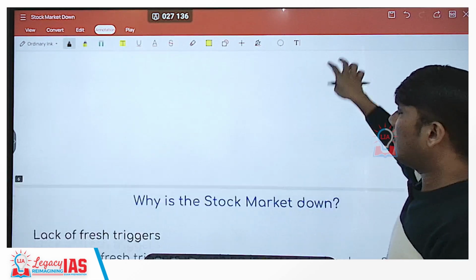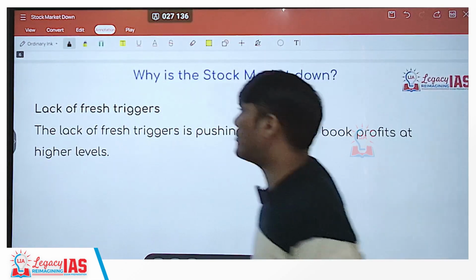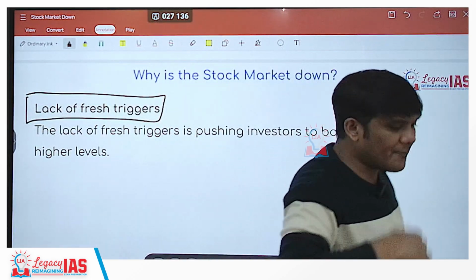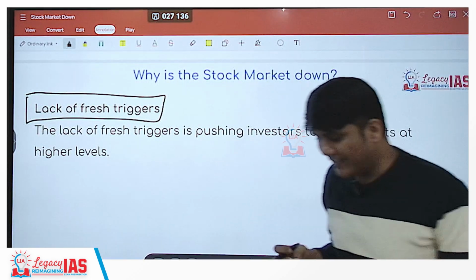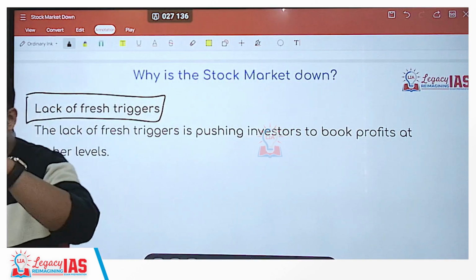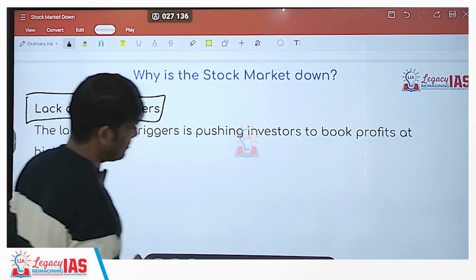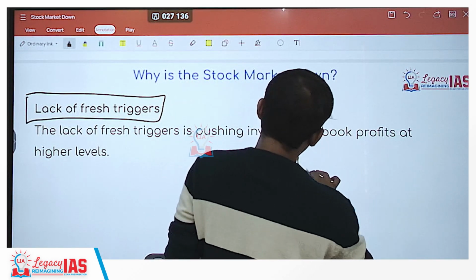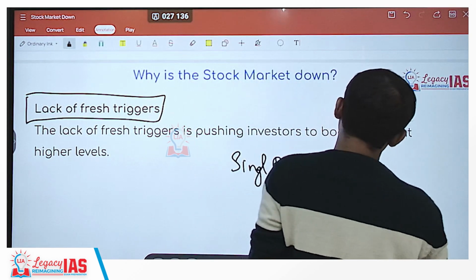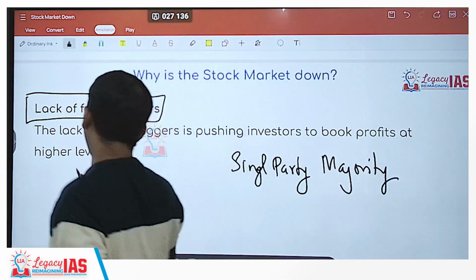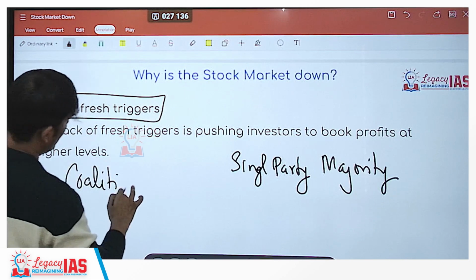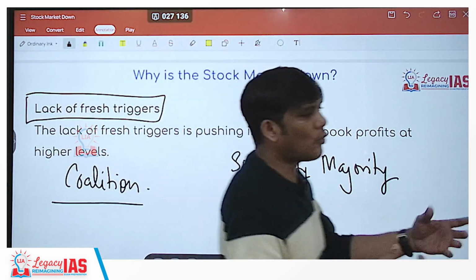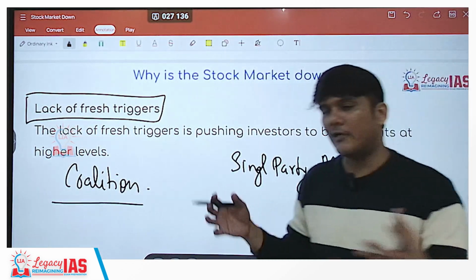Then comes lack of fresh triggers. Certain triggers also help the stock market to do well. Let me tell you one thing with respect to polity. If there is a single party majority, the government can be formed with a single party majority, or there can be a coalition government. Now the thing is, a coalition government is not that stable because it's a coalition. No single party had a majority, so it's a mix of parties.